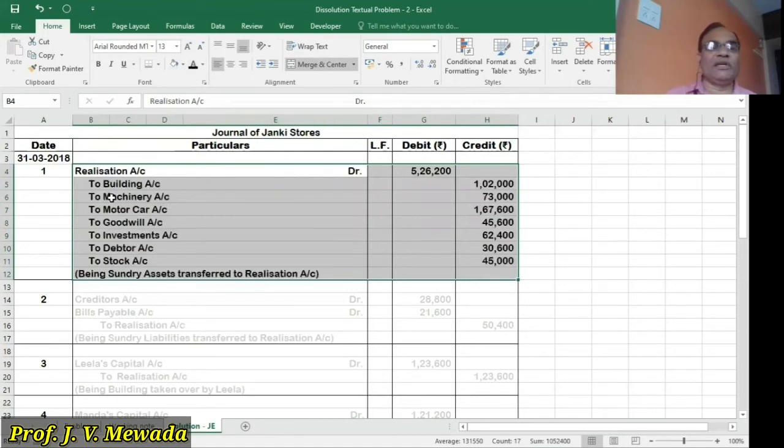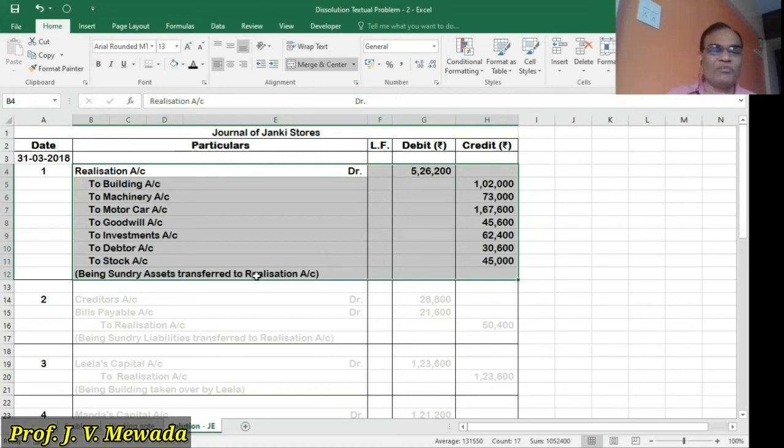realization account debit to building account, to machinery account, to motor car account, to goodwill account, to investment account, to debtors account, to stock account. And the total of all the assets is 5,26,200. You have to write the respective balances of the assets. And we can write the narration being sundry assets transferred to realization account.